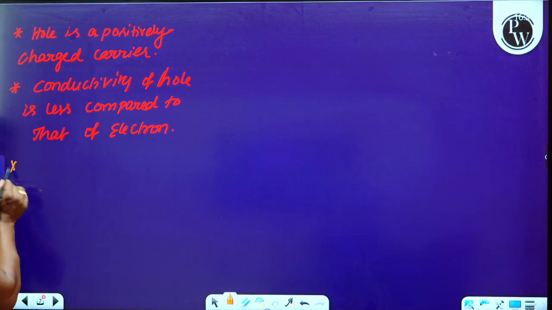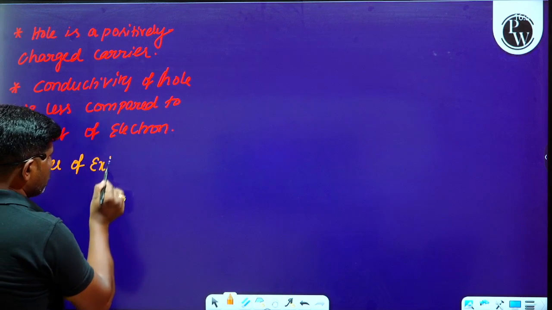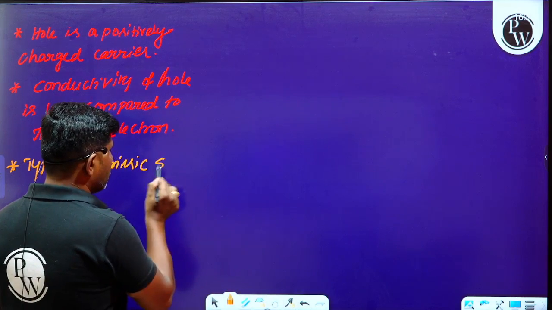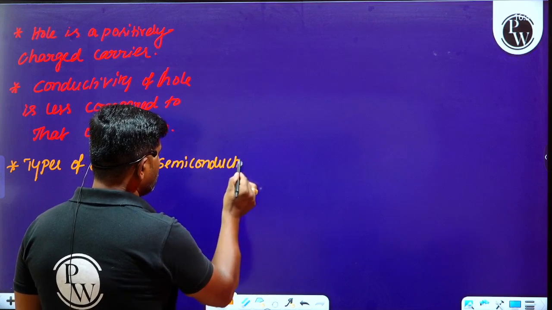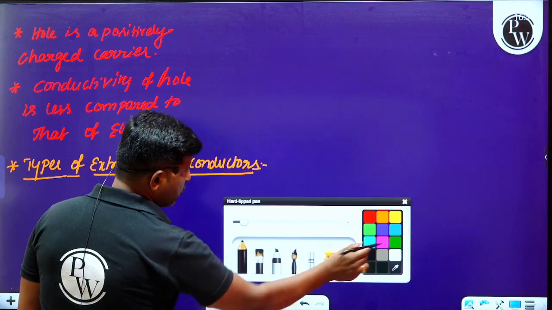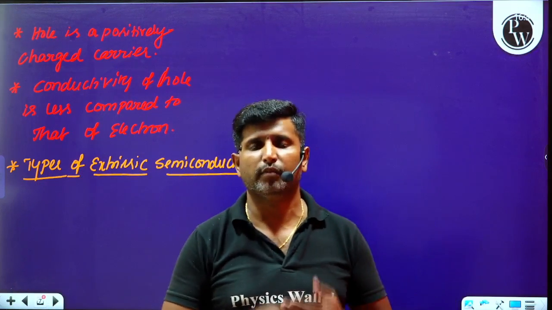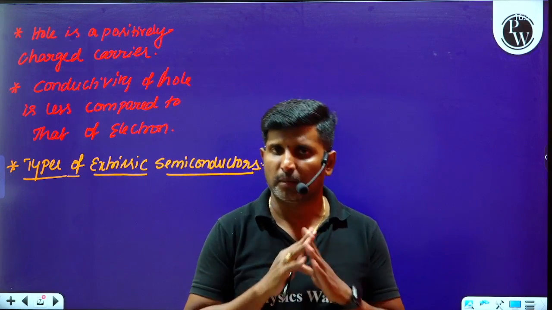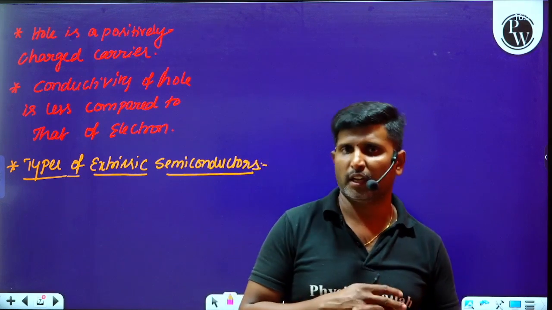Okay. Now later we have to understand what are the different types of extrinsic semiconductors. There are two different types of extrinsic semiconductors. Very easy topics, because most of the concepts have been deleted. For example, we can say transistors. Transistors occupy the major part of semiconductor electronics.